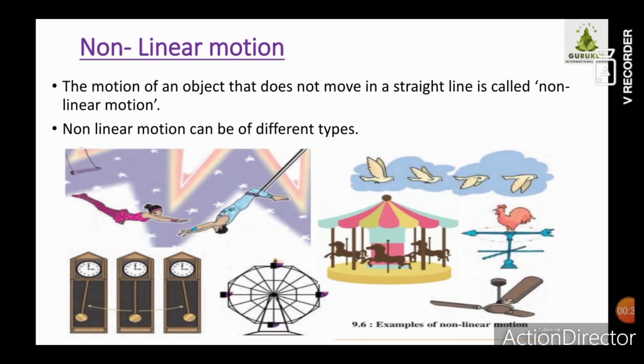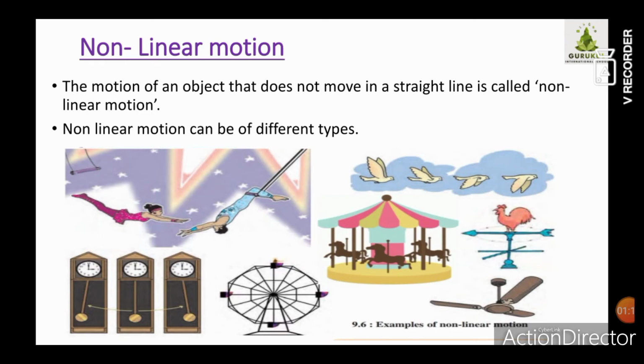Next, a merry-go-round is moving in a circular motion, right? It is moving in a circle. Similarly, the fan is also moving in a circle. The wings of a bird are moving, but again not in a straight line or in one direction. Correct? Such types of motion are called non-linear motion. The motion of an object that does not move in a straight line is called non-linear motion. Simply, those which are not in a straight line are non-linear motion.